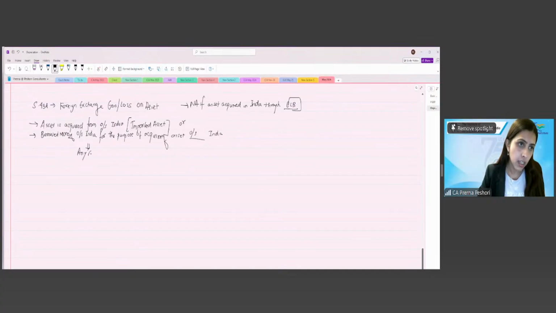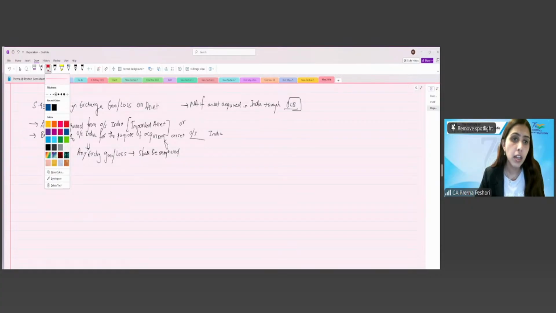any exchange gain or loss shall be recognized not on the year end, students. It will not be recognized on year end, but only on the payment basis.